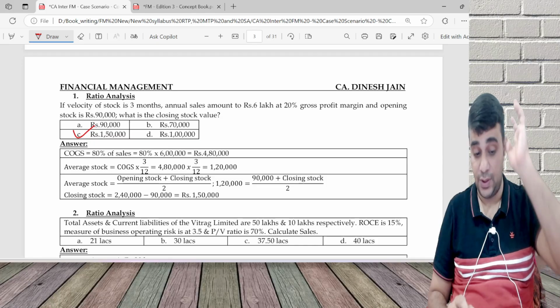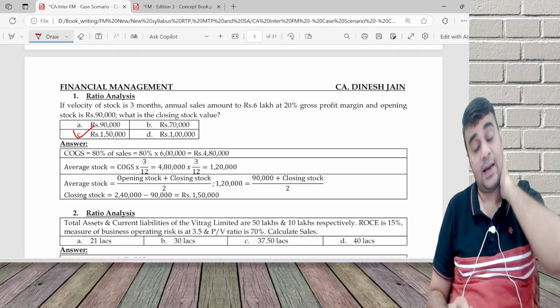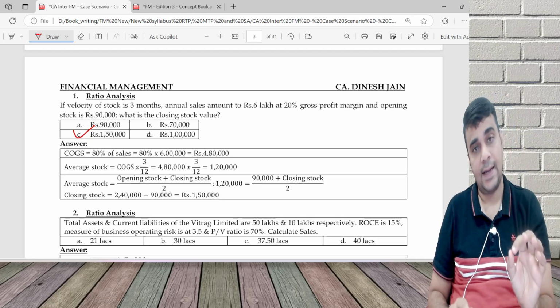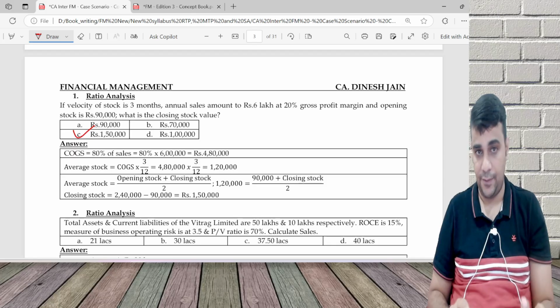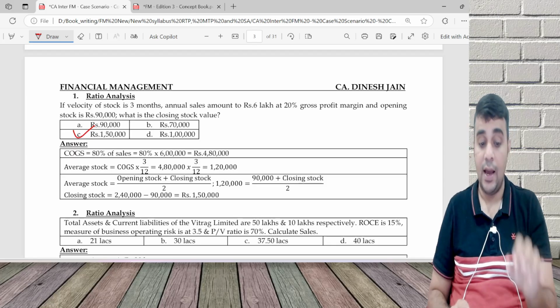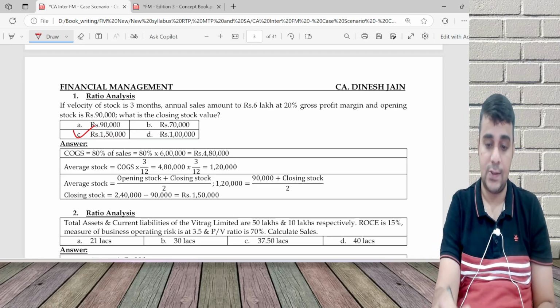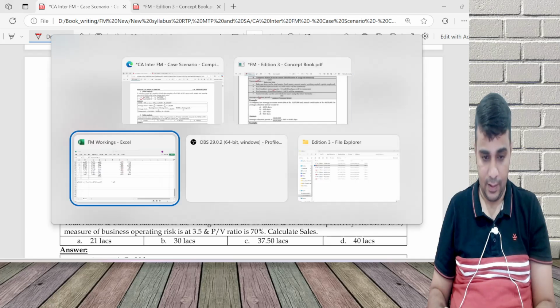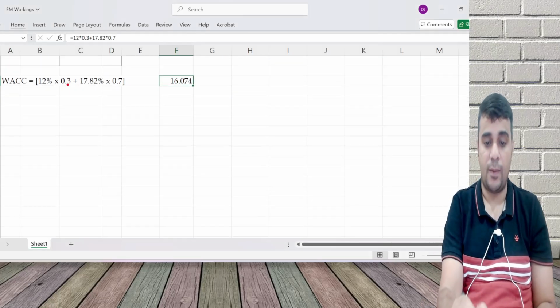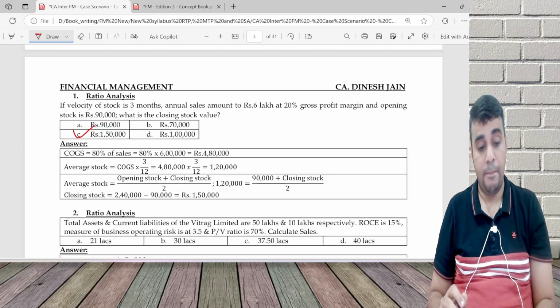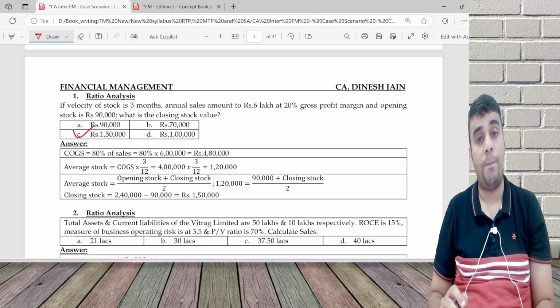This is a very good question. Total assets and current liability of Vitrag Limited are 50 lakhs and 10 lakhs respectively. ROC is 15%. The ROC formula, I write it here, is EBIT by capital employed. Then, a measure of business operating risk.